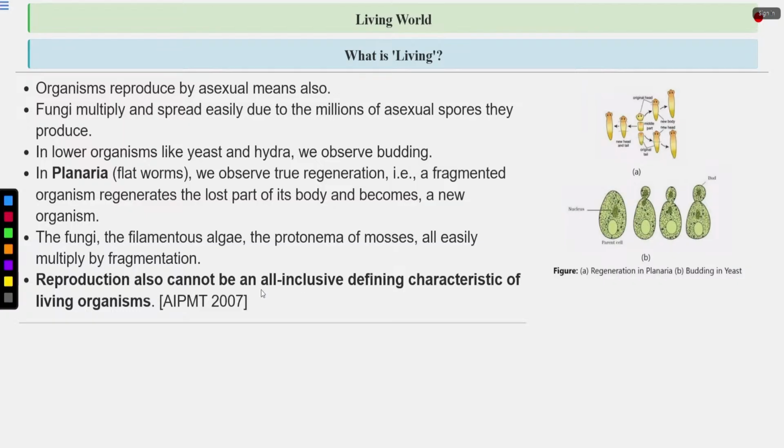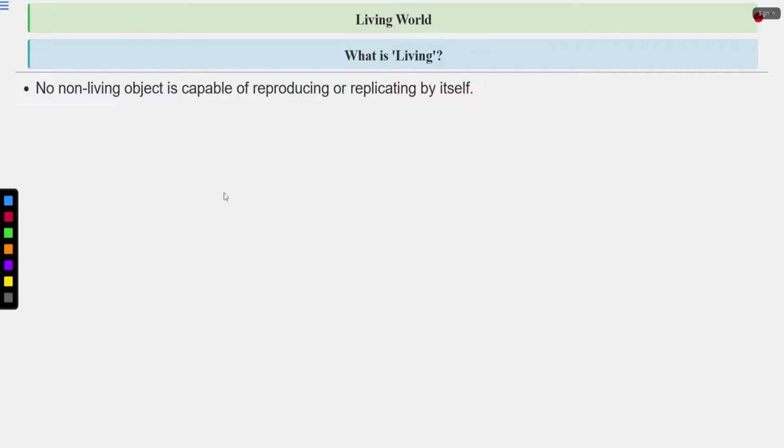Reproduction also cannot be an all-inclusive defining characteristic of living organisms. Okay, you have to remember this point. Reproduction also cannot be an all-inclusive defining characteristic of the living organisms. No non-living object is capable of reproducing or replicating by itself.